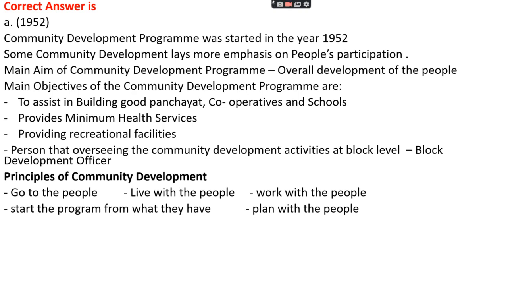And the principles of community development include five major principles. First is go to the people, then live with the people, then work with the people, then start the program from what they have, and at last plan with the people.